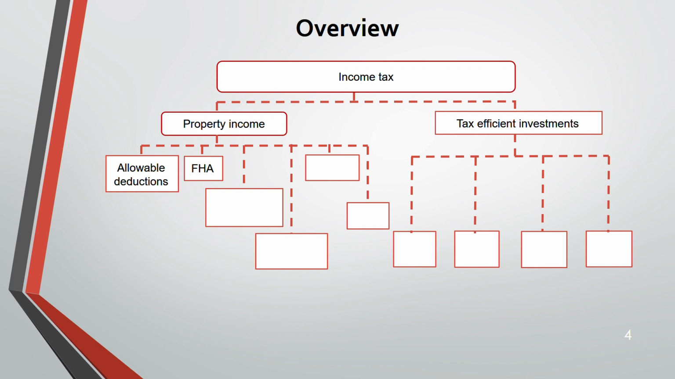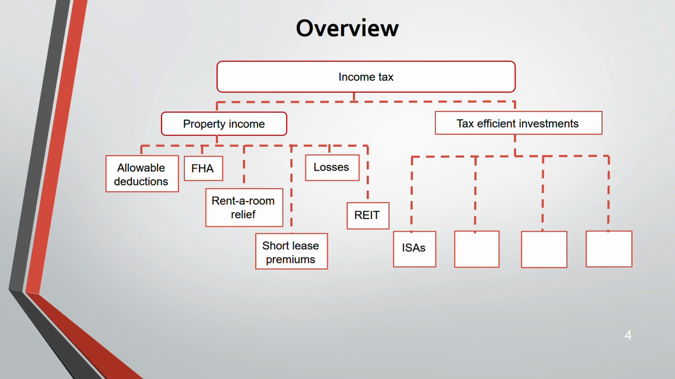This also comes under property income. Then rent a room relief. Every type of income has some relief. Then short lease premium. And losses. Like how we have trading losses, we have property income losses also, and how to deal with them. And then real estate investment trust, which is new for ATX. These are the tax efficient investments. If you invest in this, it's going to save your tax.